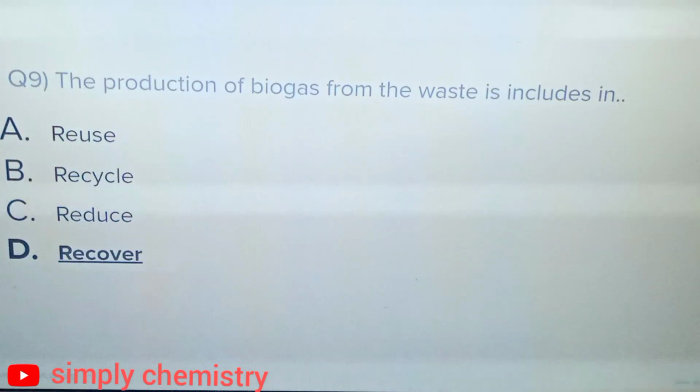Question number 9. The production of biogas from waste is included in option A, reuse. Option B, recycle. Option C, reduce. Option D, recover. And the correct answer is option D, recover.